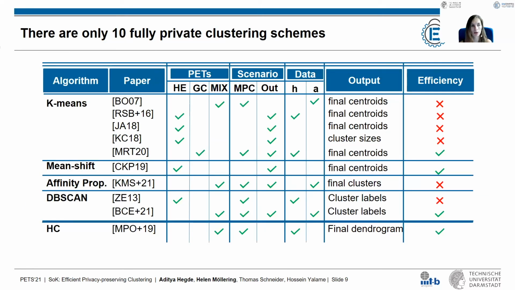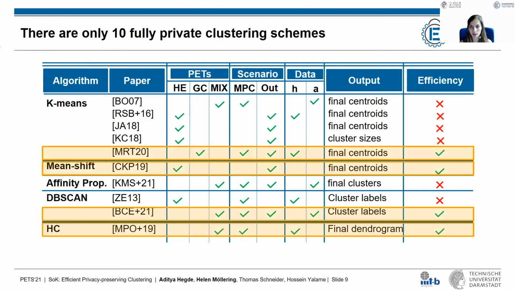What you can see here now are the only fully privacy-preserving schemes that we identified. So most of them are using the k-means algorithm, and a few are also done with DBSCAN, affinity propagation, mean shift, and hierarchical clustering. However, we also looked at the efficiency property here, and especially the old works mostly have used the Paillier encryption scheme without any optimizations such as packing or parallelization, which makes them slower than the state-of-the-art works. And we identified 4 of them to be fully privacy preserving and most efficient.